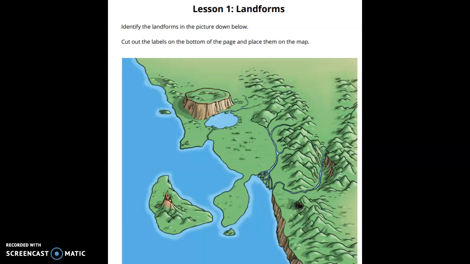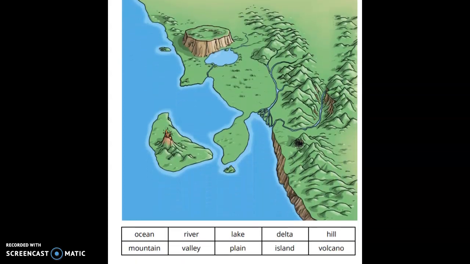Hello, boys and girls. Today for social studies, you are going to label the different landforms shown on this picture on this page. You will see that the landforms have the little labels down here at the bottom. So for example, there's ocean, river, lake, delta, hill, mountain, valley, plain,